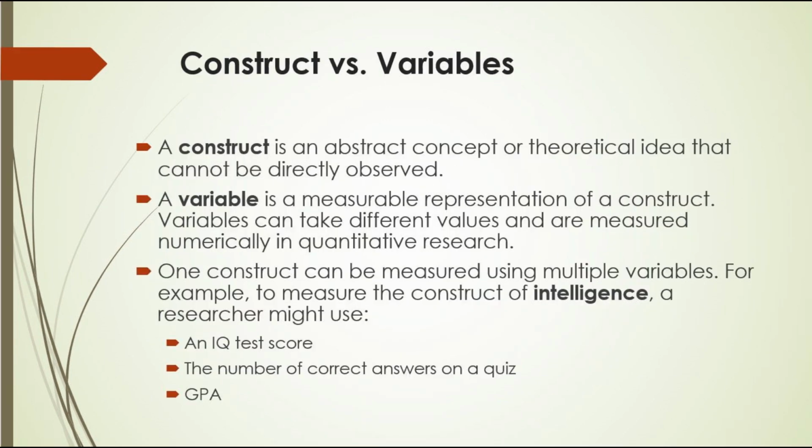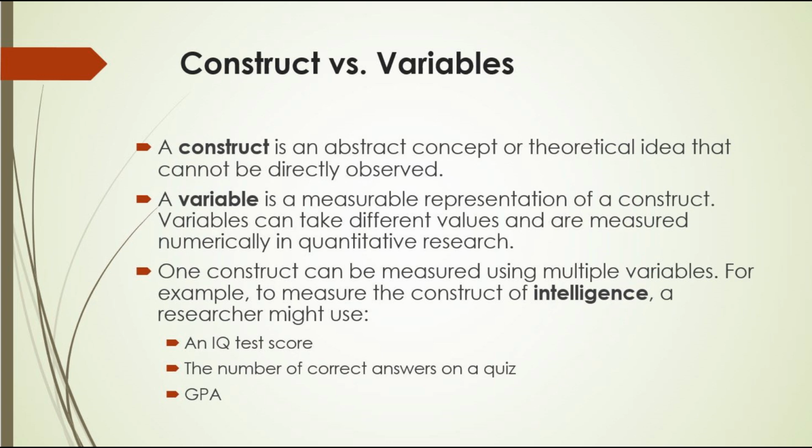Construct versus variables. A construct is an abstract concept or theoretical idea that cannot be directly observed. A variable is a measurable representation of a construct. Variables can take different values and are measured numerically in quantitative research. One construct can be measured using multiple variables.